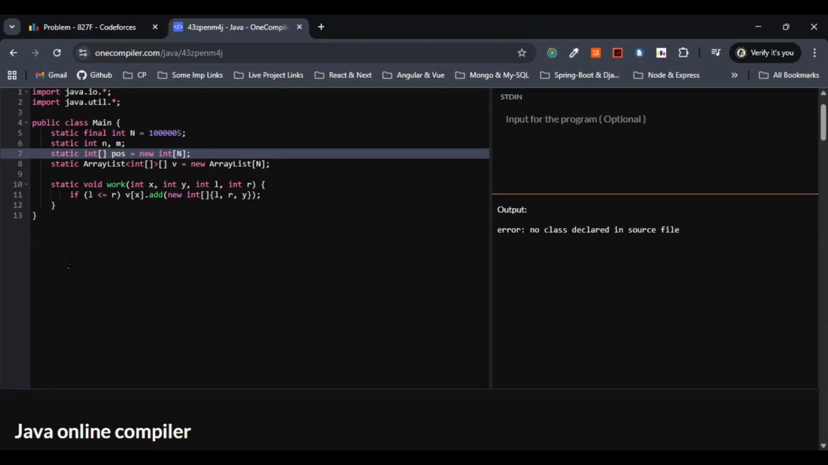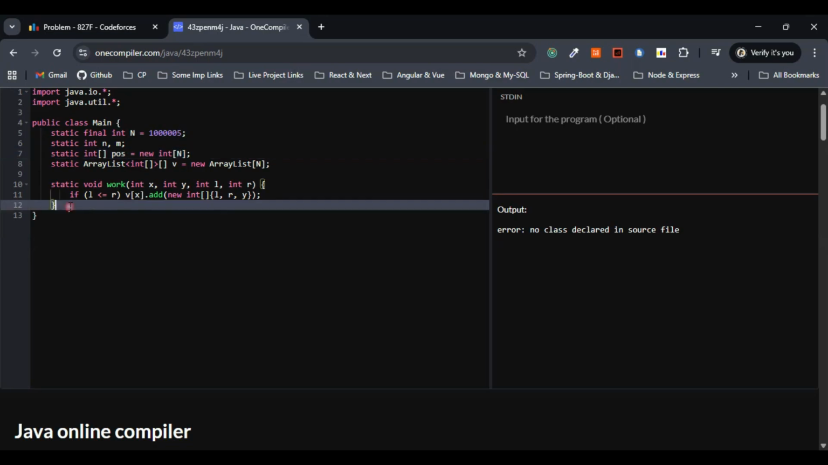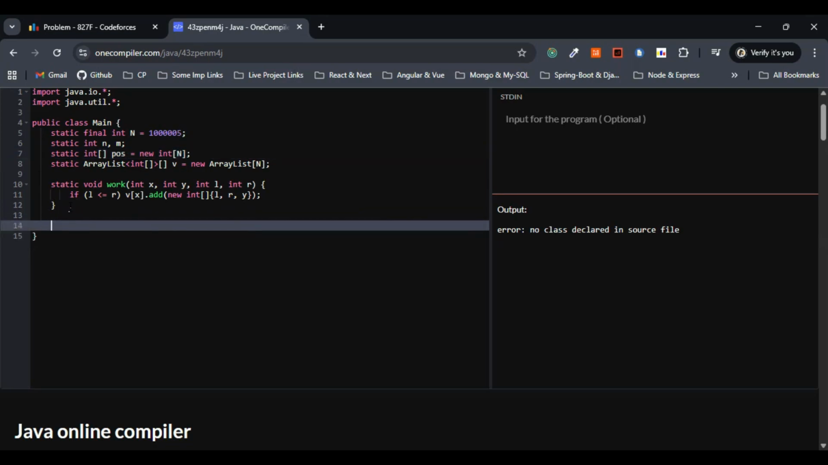This is the helper method just to add an interval edge from x to y with an integer time window left to right. We have discussed this one in the approach, so don't get confused here. Now here I'm going with if left is less than or equal to r, v of x dot add, we are adding new int of l, r, and y.